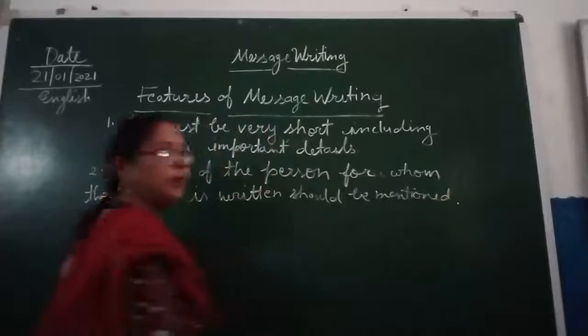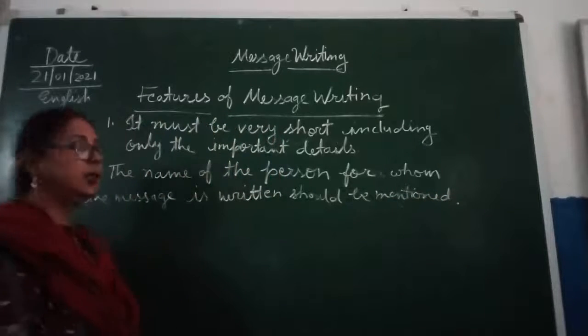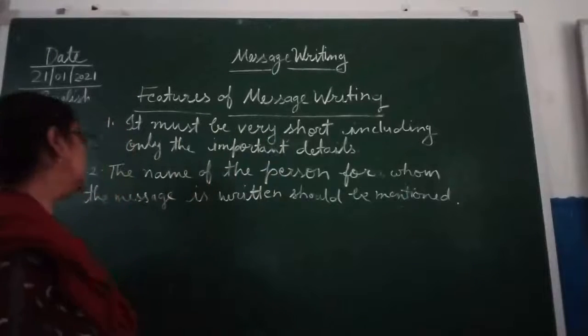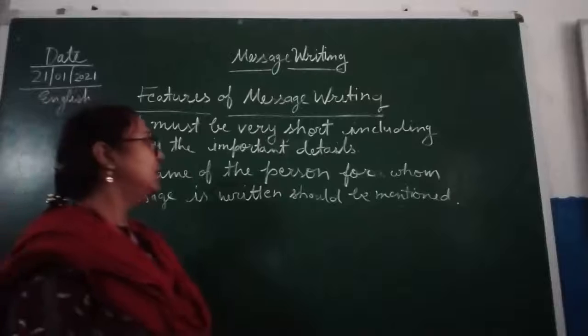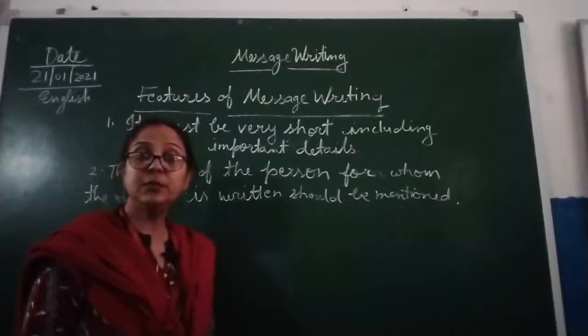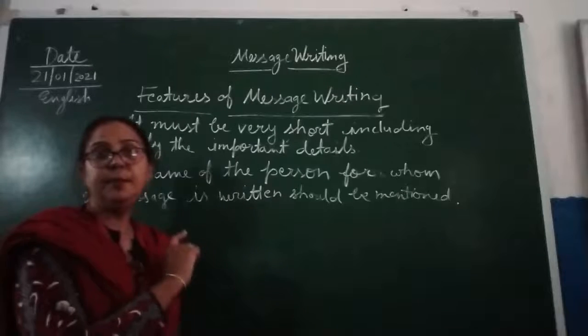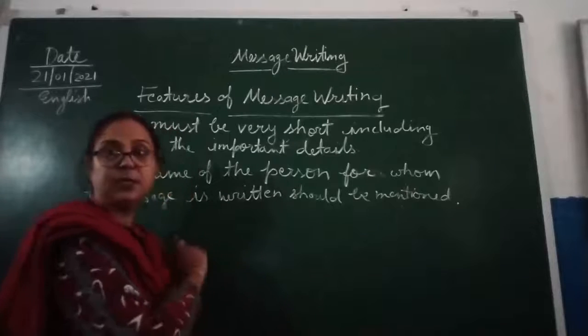So children, the second feature of message writing is that the name of the person for whom the message is written should be mentioned. Who is writing the message? That name should be mentioned in the message writing.